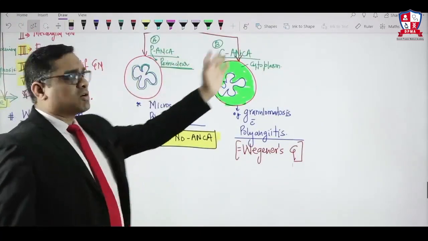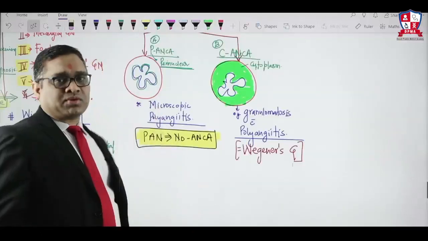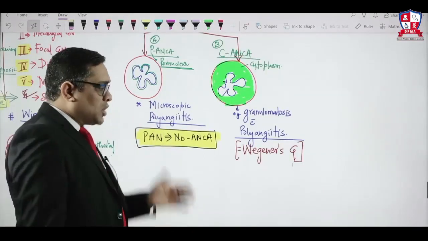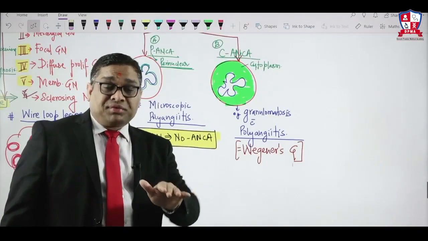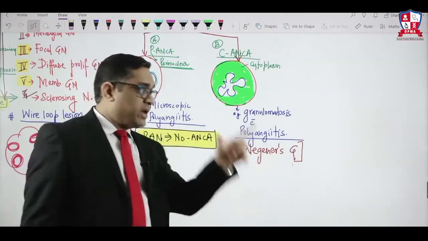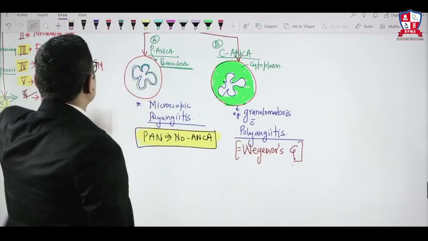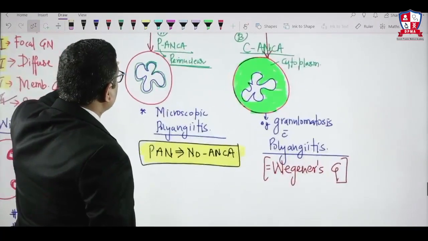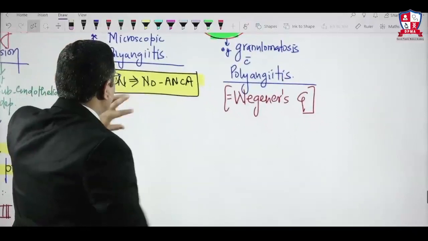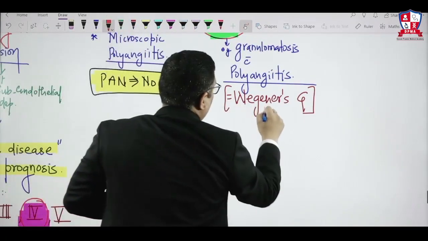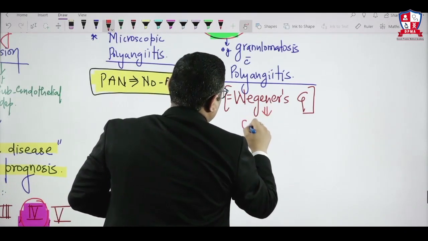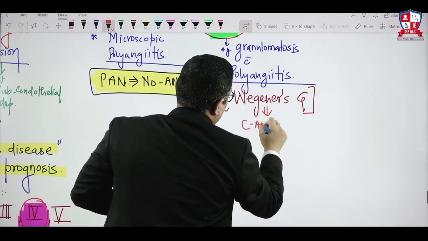C ANCA, P ANCA, or both? This is a clever question. Why am I saying this? Because if the examiner is using the language, which ANCA is most common in Wegener's granulomatosis, then your answer will be C ANCA. But if the question is which ANCA is seen in Wegener's granulomatosis, we must remember it will be having both C ANCA and P ANCA.